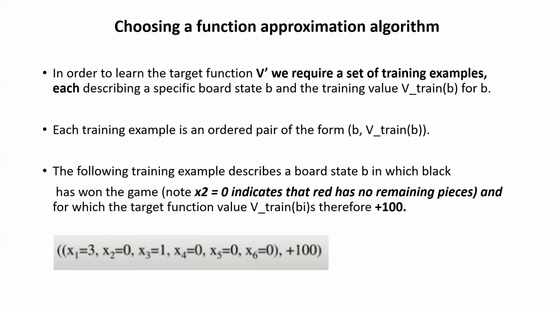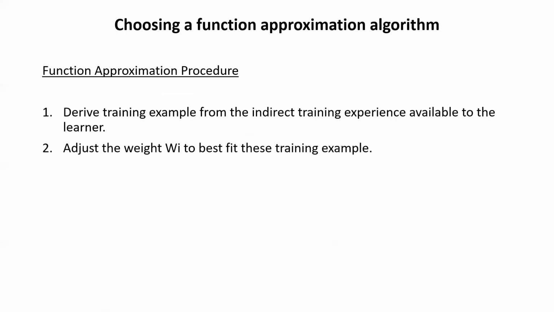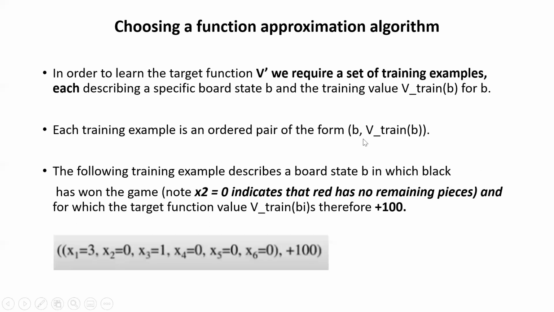So what if we have to assign a value in between the game, when it is not yet over? Don't worry whether we are winning or losing. We have something called an approximation. We can't directly say 100, we have to approximate the value. And every training example will be in an ordered pair: B, V train B. B is some board state that we are talking about, and V train B is the value of that particular board state that we have already discussed, right?